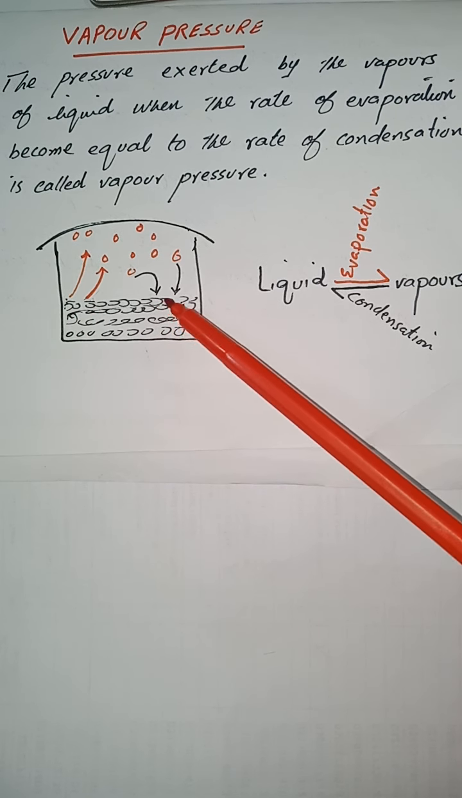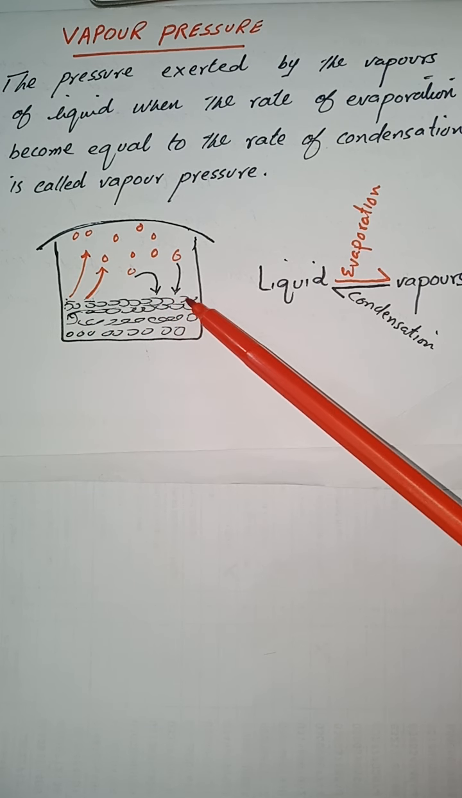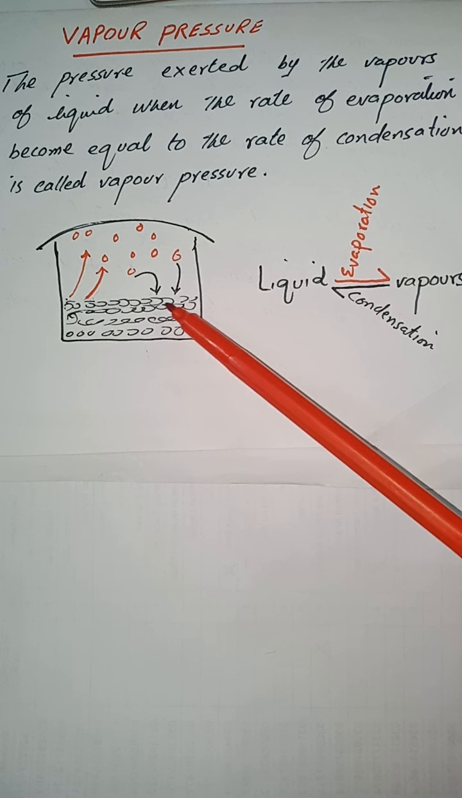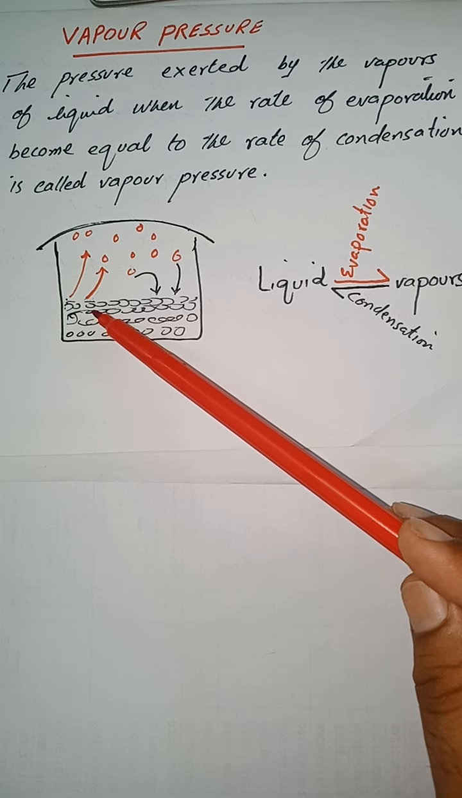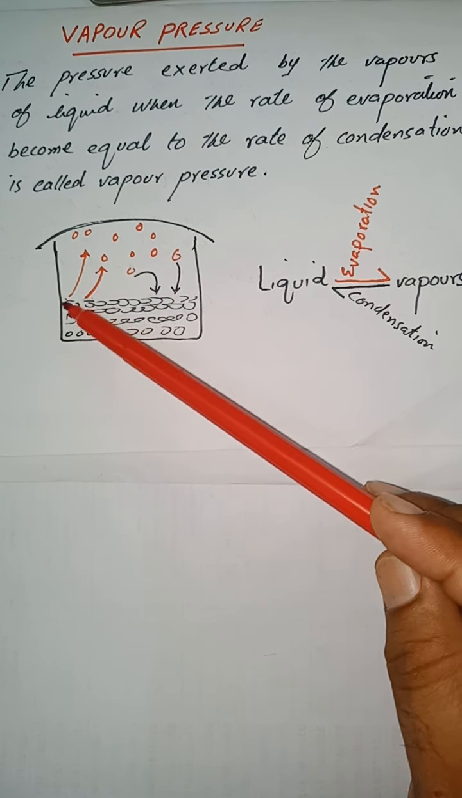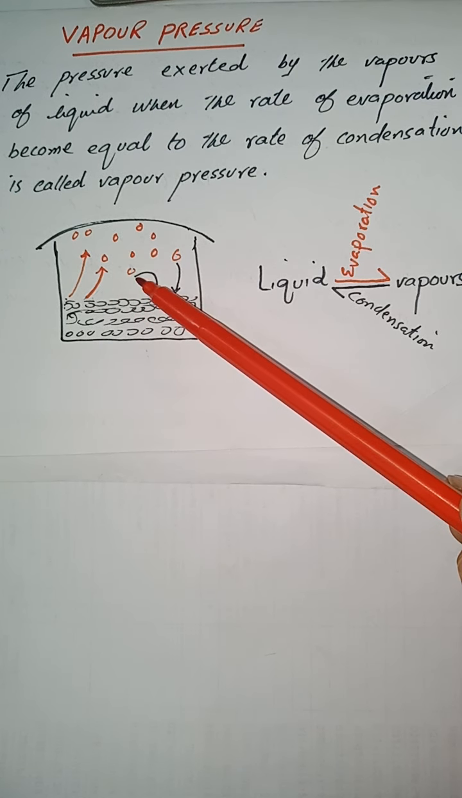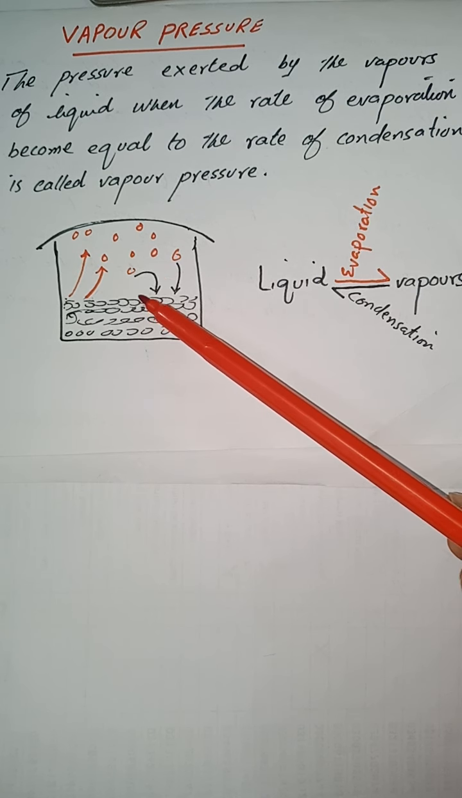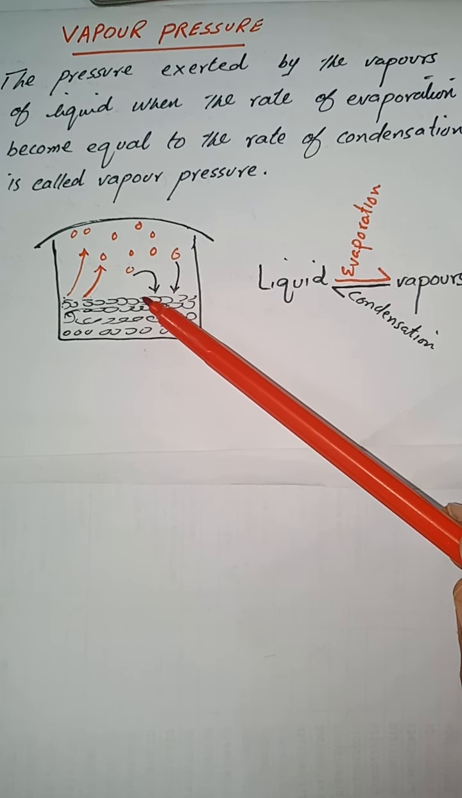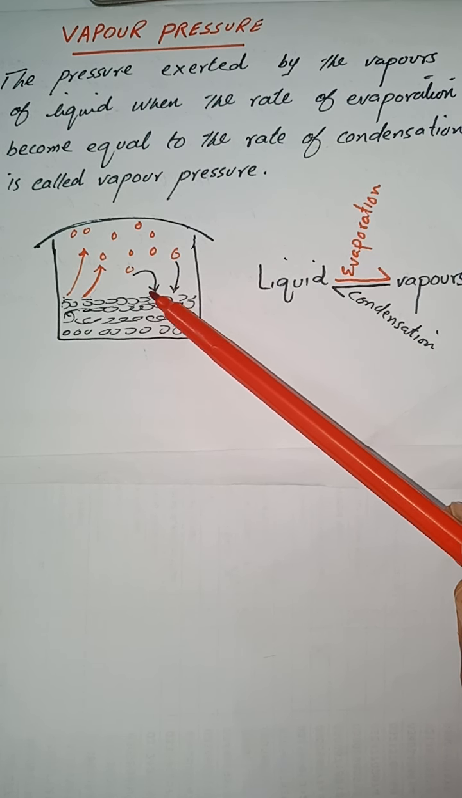The molecules of liquid have a specific kinetic energy. Those molecules which are at the surface of the liquid will have greater kinetic energy, and hence they will overcome the intermolecular forces among their molecules and change into vapors. This process is called evaporation. As the vapors move in all possible directions, when some molecules reach the surface of the liquid again, they are captured by the liquid molecules, and hence they lower their energy and again change into liquid. This process is called condensation.